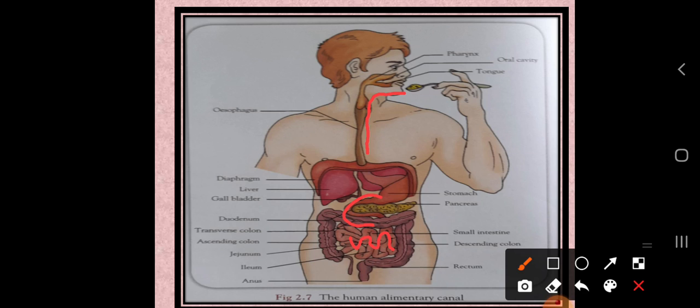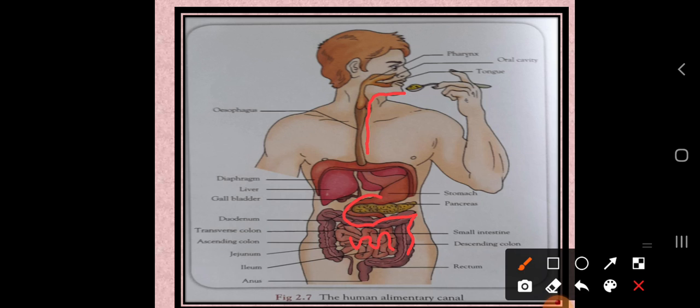Then the food is transported to the large intestine, and after the absorption process, the assimilation process takes place in the large intestine.